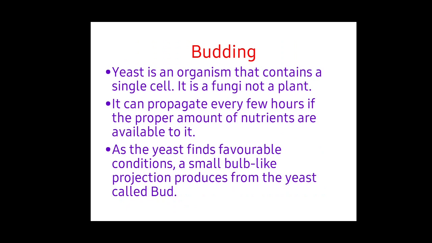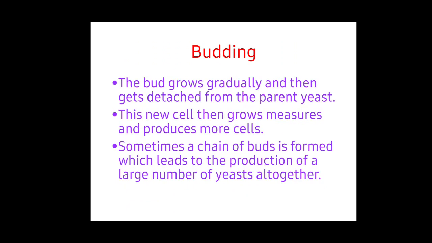Next, budding. Yeast is an organism that contains a single cell. It is a fungus, not a plant. It can propagate every few hours if the proper amount of nutrients are available to it. As the yeast finds favorable conditions, a small bulb-like projection called a bud is produced from the yeast, and the bud grows gradually and then gets detached from the parent yeast.